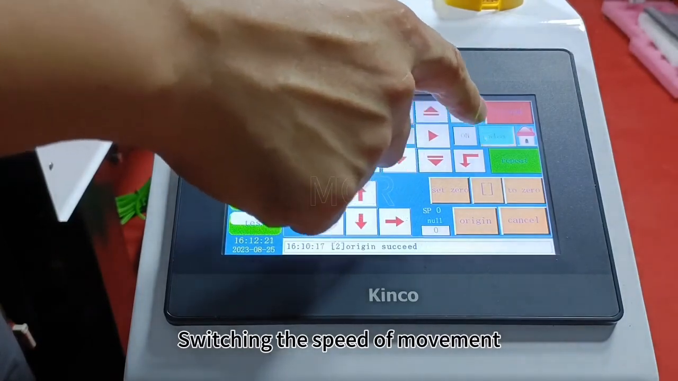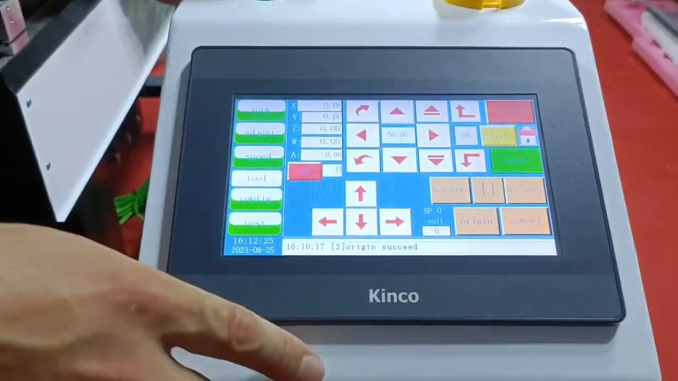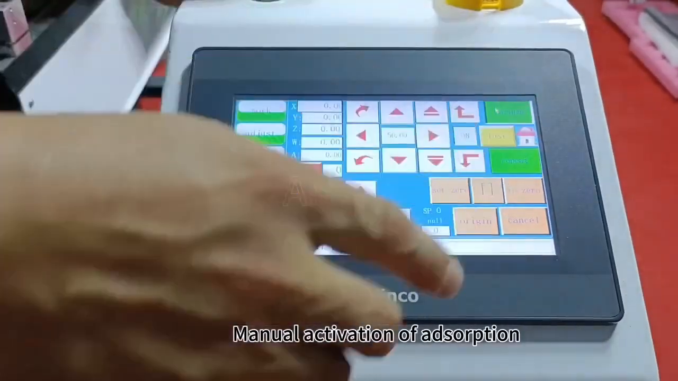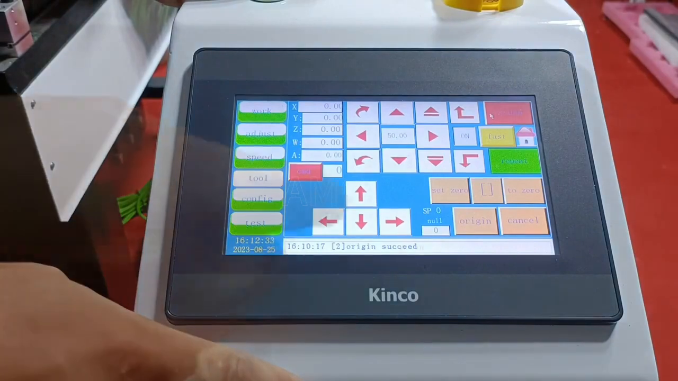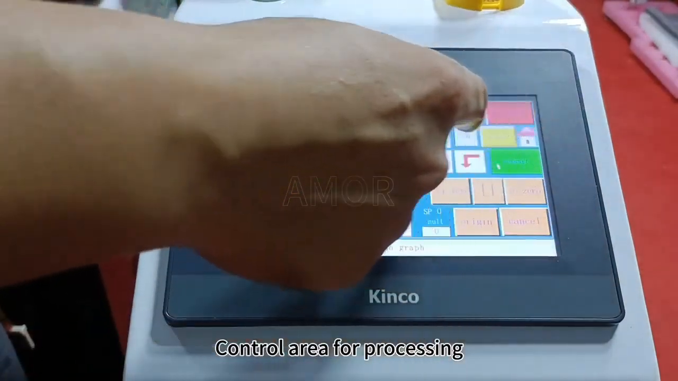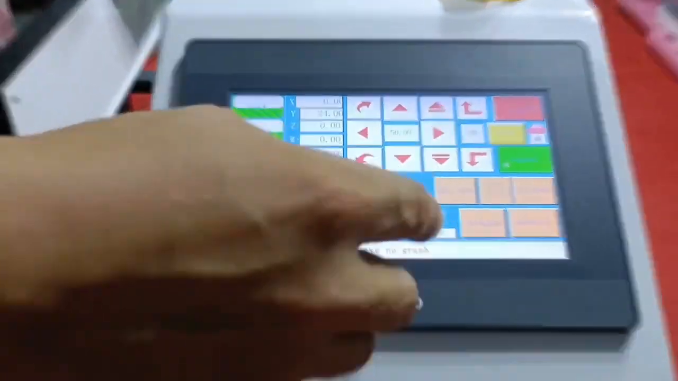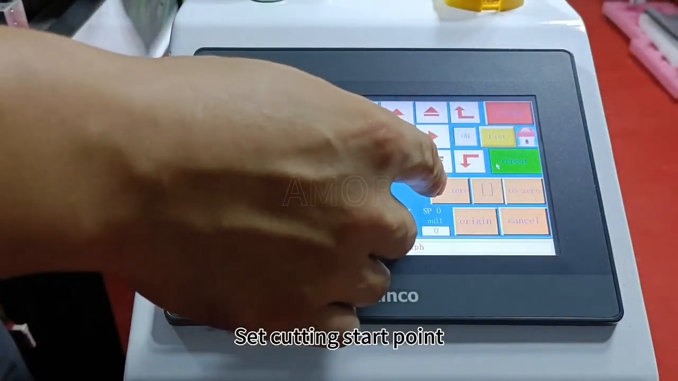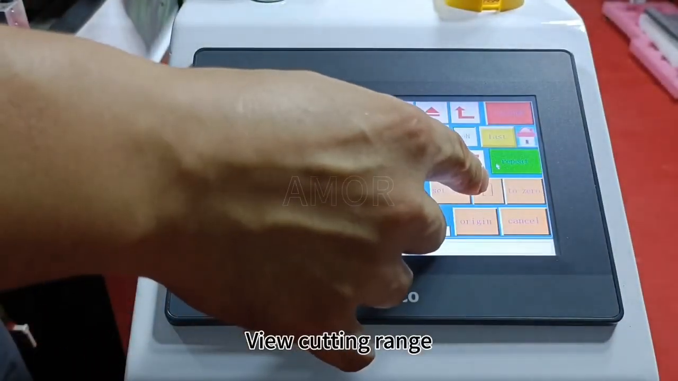Switching the speed of movement. Manual activation of absorption. Control area for processing. Set cutting start point. View cutting range.